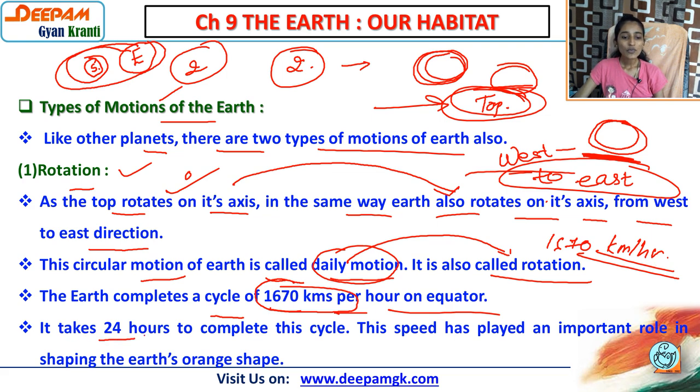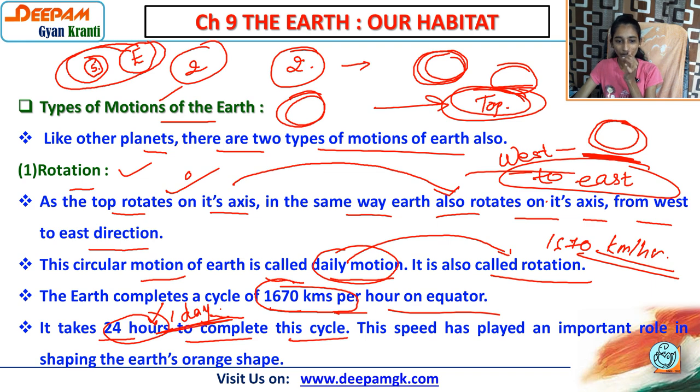It takes 24 hours to complete this cycle. To complete one rotation on its own axis, the earth takes 24 hours, and it is also considered as one day. 12 hours for night and 12 hours for day. This speed has played an important role in shaping the earth's orange shape, and because of this speed only we can consider that the earth has an orange shape. In video number 2 we have already discussed that thing.